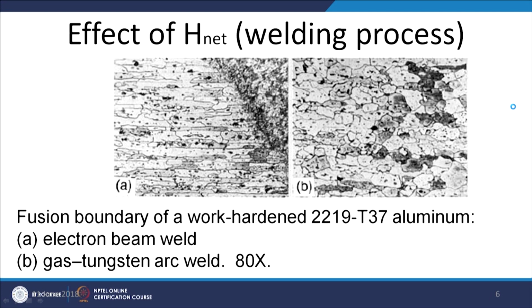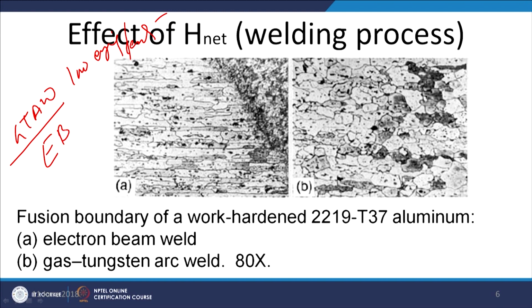If we try to see this with respect to the process, as I said, gas tungsten arc welding process is somewhat a low energy density process as compared to that of the laser or electron beam welding process.